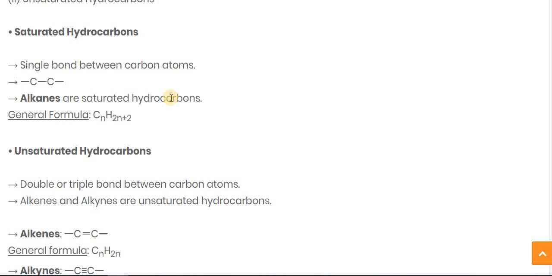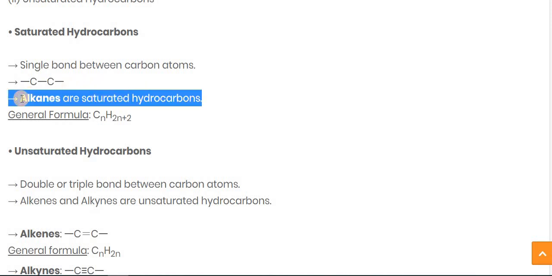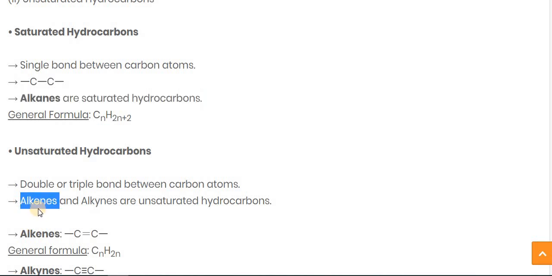As I told you in the previous video as well, the pronunciations are the same, but the spelling is different. Here you can see ALKANES. The ANES stands for the saturated hydrocarbon, meaning it is used for single bonded carbon, whereas in ALKENES, the ENES means the carbon atoms have a double bond.